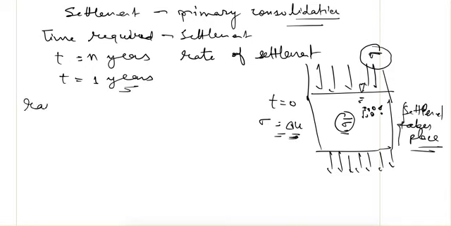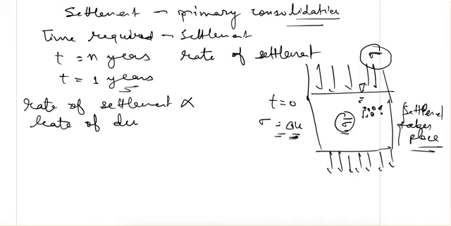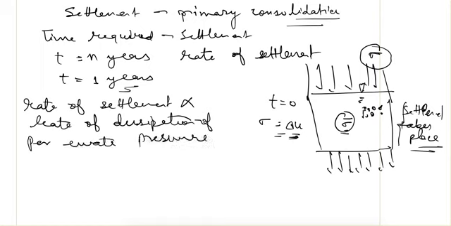So from that, the rate of settlement is proportional to the rate of dissipation of pore water pressure. As soon as the pore water pressure dissipates, the soil will be settling. So the rate of settlement is proportional to the rate of dissipation of pore water pressure.